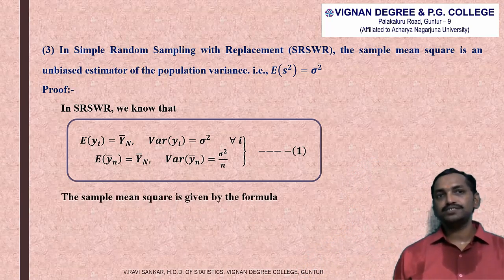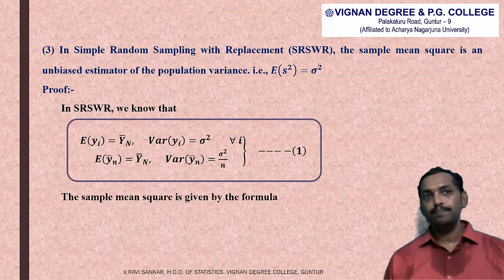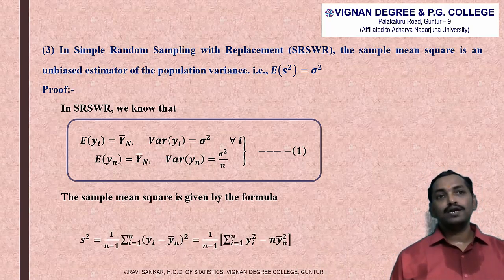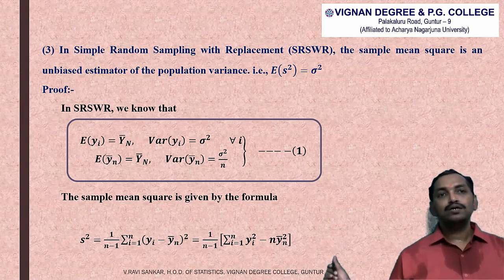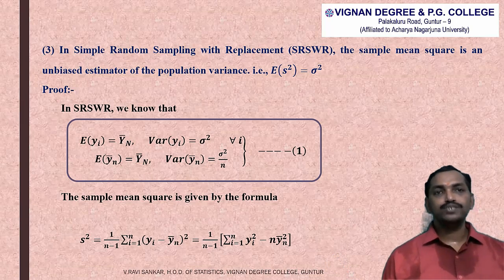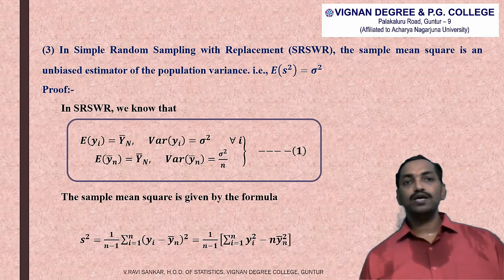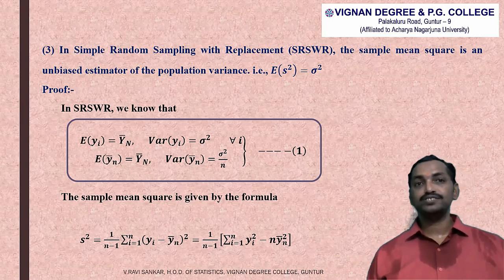So the sample mean square is given by the formula small s square is equal to 1 by small n minus 1 into summation yi minus yn bar whole square, which is equal to 1 by small n minus 1 into summation yi square minus n into yn bar square.